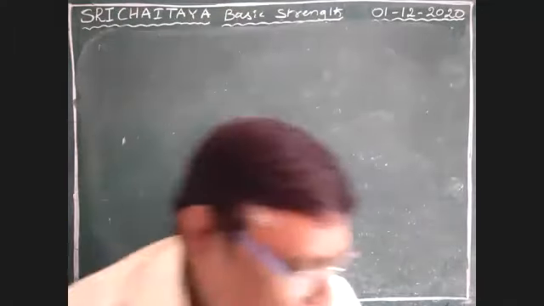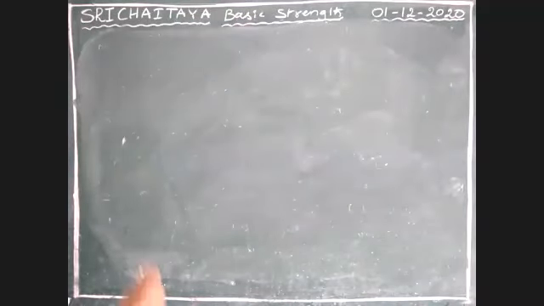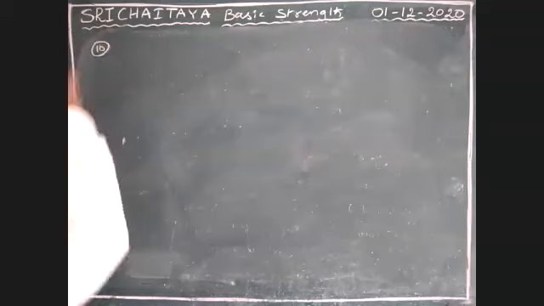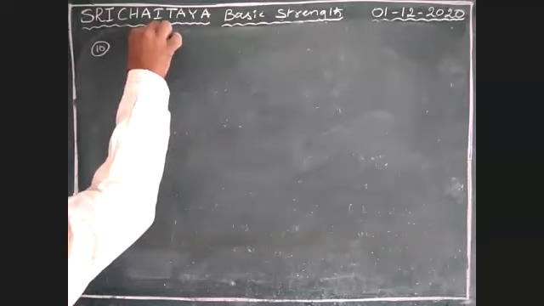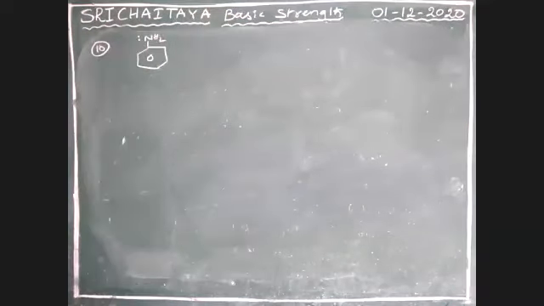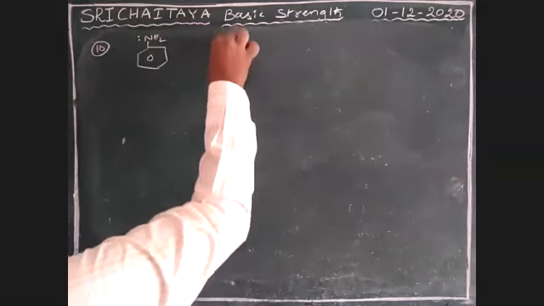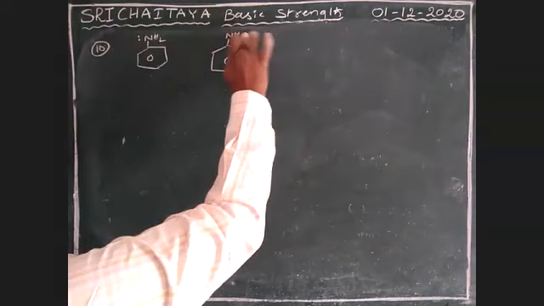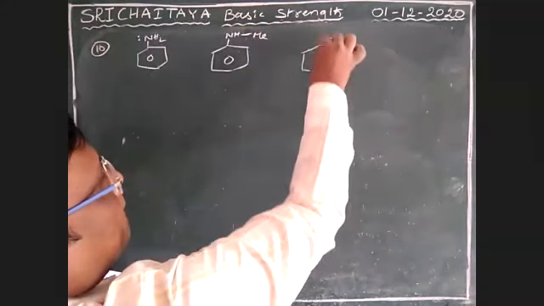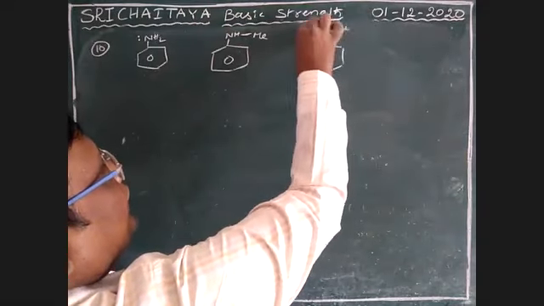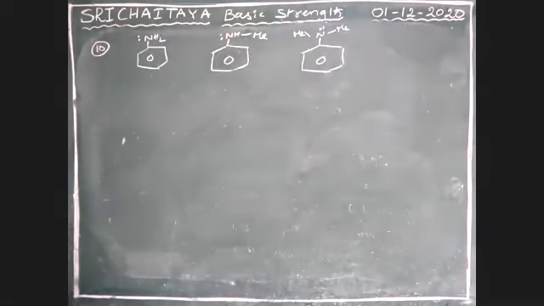So let us discuss the basic strength of some substituted amines. See here, the tenth one: NH2, NHMe, NMe2, and this nitrogen has a lone pair, boys. 1, 2, 3.